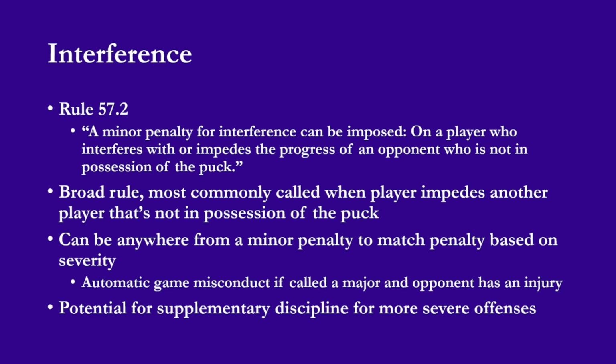While interference is often body-to-body contact, sometimes it can be called in other circumstances. I said there were 8 definitions of it earlier. If there's a stick or other equipment on the ice, you can't shoot that item toward the puck carrier or toward a player that may cause them to be tripped up by the item. If you do this, then it'll be called interference. Also, say there's a stick on the ice and the player that dropped it is trying to pick it back up and the opponent goes and whacks the stick away so they can't pick it up, then that can be called interference as well.